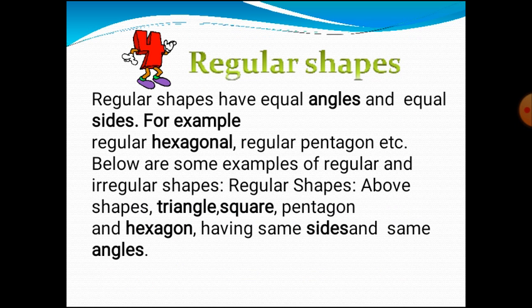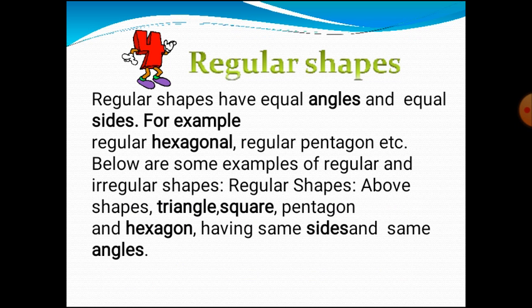Next, we are going to discuss the topic regular shapes. Already in the quadrilateral lessons, we discussed this. What is a regular quadrilateral? Regular shapes mean shapes that have equal angles and equal sides.